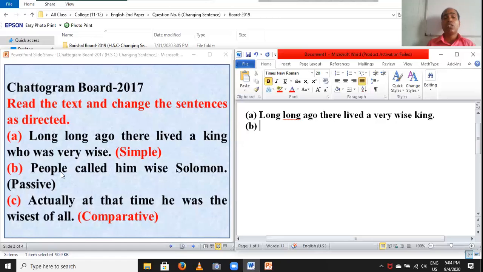So people is the subject, called is the principal verb, and him is the object. So first you have to write he, the object, as the subject. And then there is no auxiliary in this sentence, so you have to go to the next step.